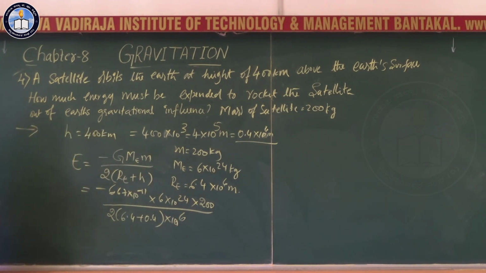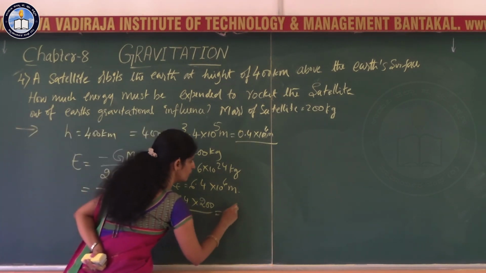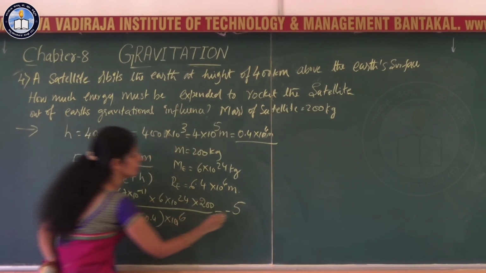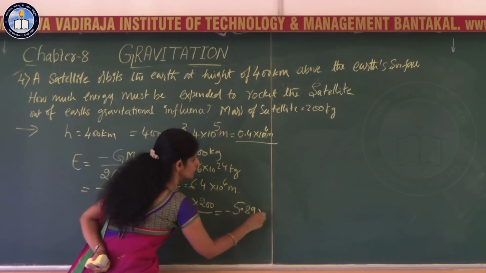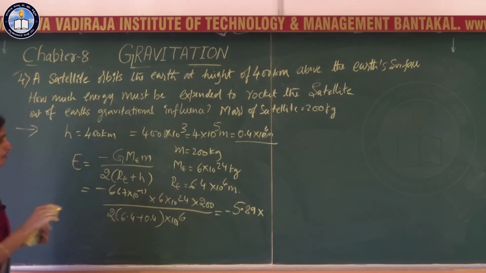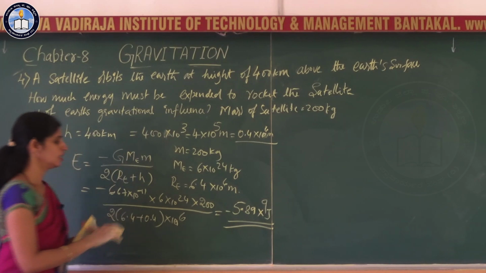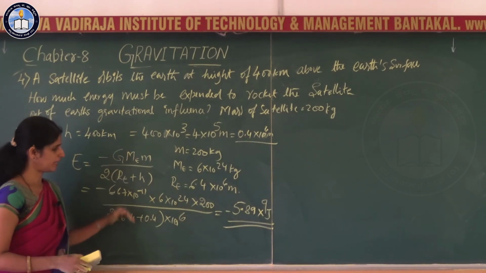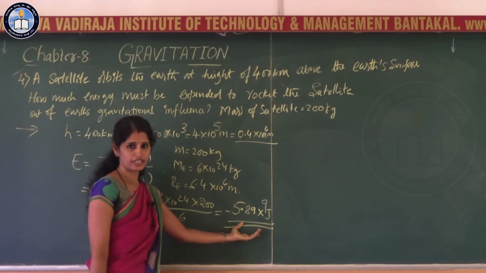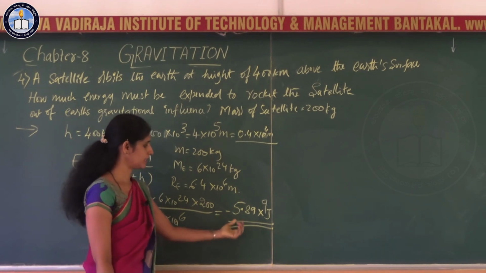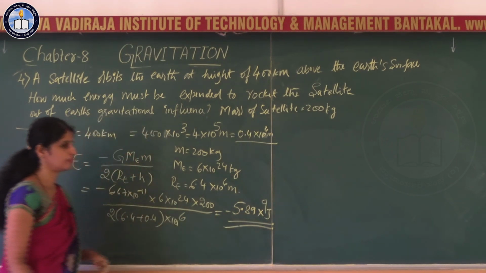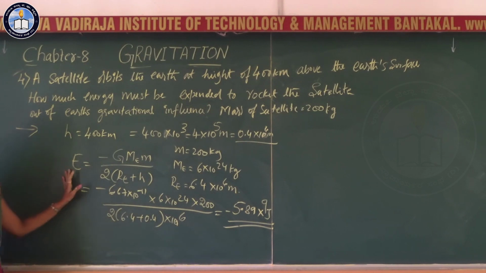If you substitute this value, you get minus 5.89 into 10 to the power 9 joules. So the final value is minus 5.89 into 10 to the power 9 joules. This is the energy of the satellite in that particular orbit.